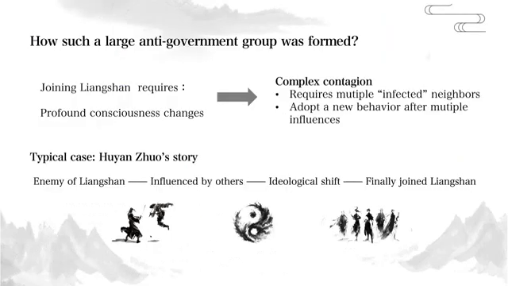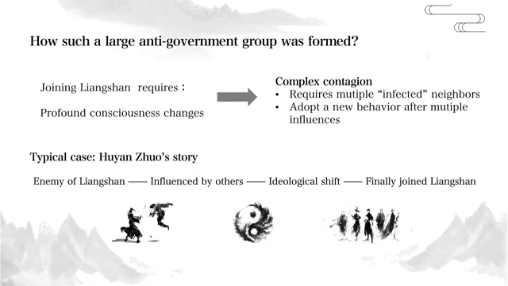After knowing the power evolution in Liangshan, you may wonder how such a large anti-government group was formed. Actually, forming this group was a challenging process. Many heroes underwent profound consciousness changes as they joined Liangshan. We believe that this kind of consciousness change can be understood as a complex contagion. Unlike the spread of a virus, this type of contagion requires more than just one infected neighbor. A person is likely to adopt a new behavior only when several people around them have already done so. Hu Yanzhuo is a typical character who underwent such changes.